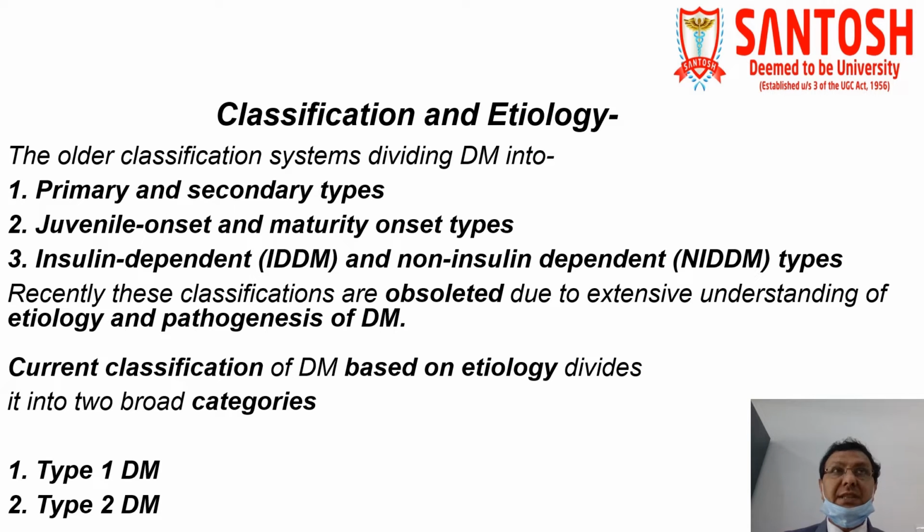So nowadays this classification is more prevalent, and whenever you are going to see any prescription, you will see the patient has a history of diabetes mellitus, and in brackets most of the doctors, most of the clinicians, write type 1 diabetes mellitus or type 2 diabetes mellitus.